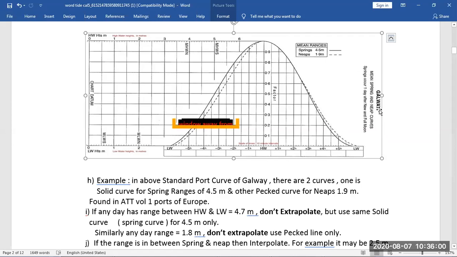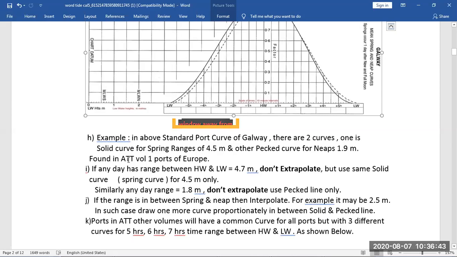So here it is written, this is a graph for standard port Galway, mean spring and mean neap curves. Springs occur first day after new and full moon. So here also it is given how many days after, the spring will occur. Then you have mean high water spring range here, mean high water neap range here, mean low water neap range here, and mean low water spring range here also. And this is the chart data. So here you have to mark the high waters, and here we will mark the low water, so that we will see how and when we are working.